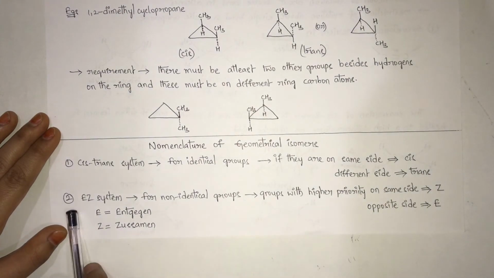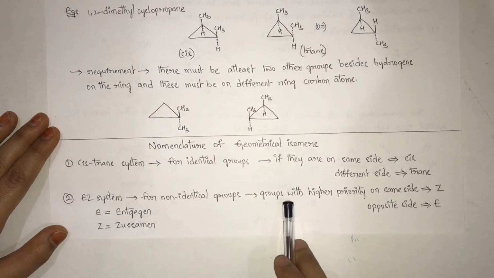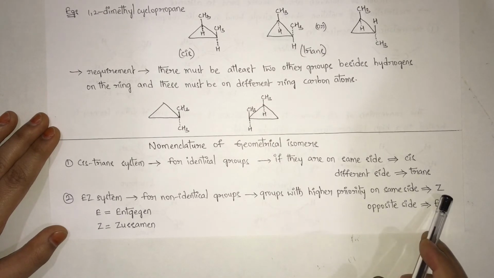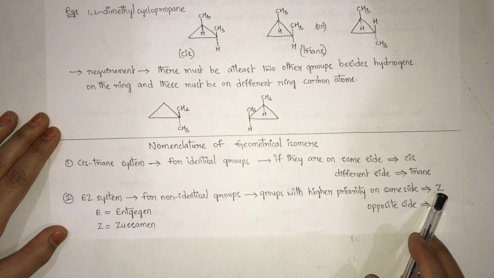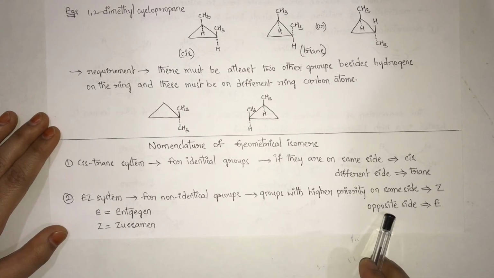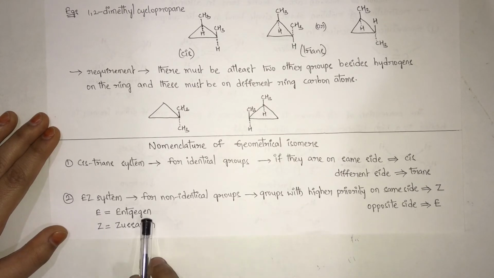Coming to the second type of system, the EZ system. This system is applicable for non-identical groups. In this EZ system, groups with higher priority on the same side are denoted with the symbol capital Z, and the groups with higher priority on opposite sides are denoted with the symbol capital E. E means entgegen, opposite. Z means zusammen, similar, same.